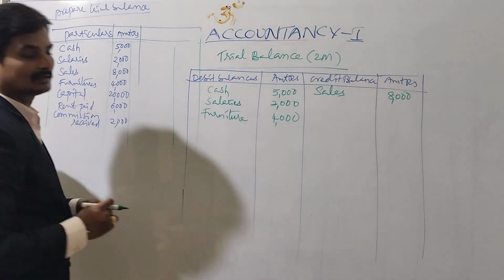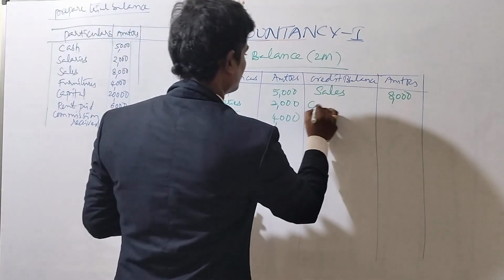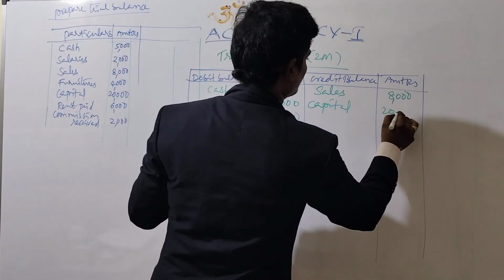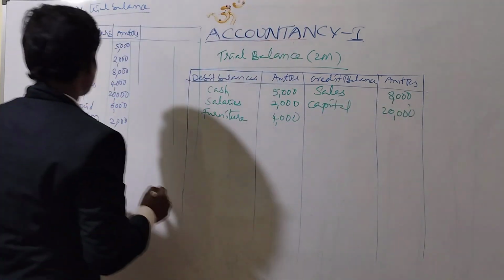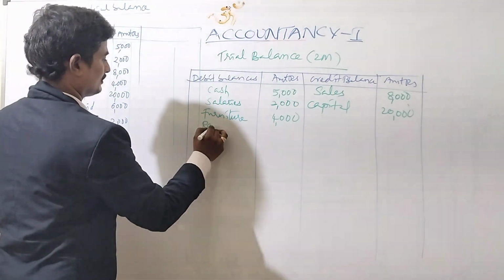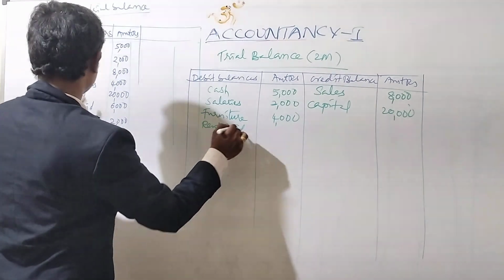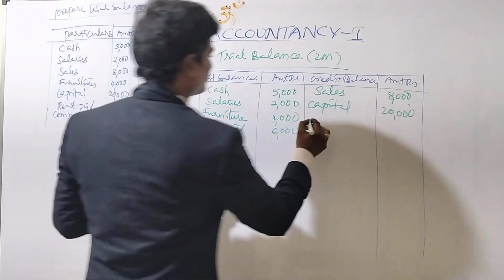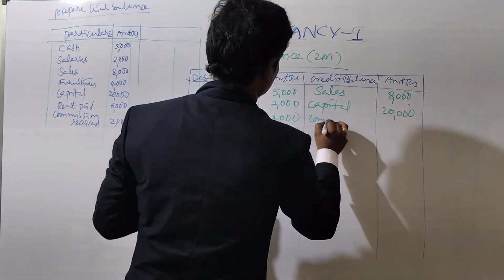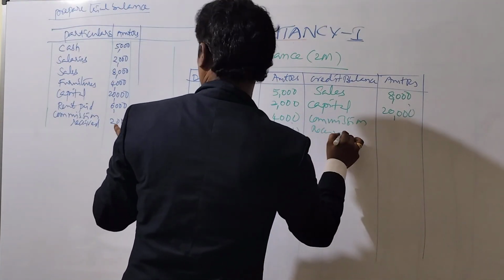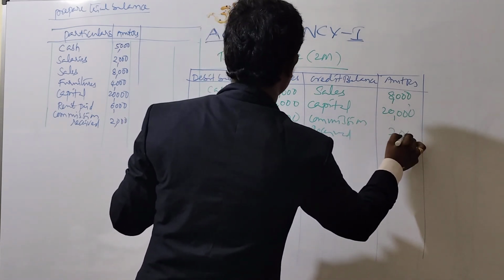Capital is to be credited, capital 20,000. Next, rent paid. Paid means expenses to be debited. Rent paid 6,000. Next, commission received is an income. Commission received an income 2,000.